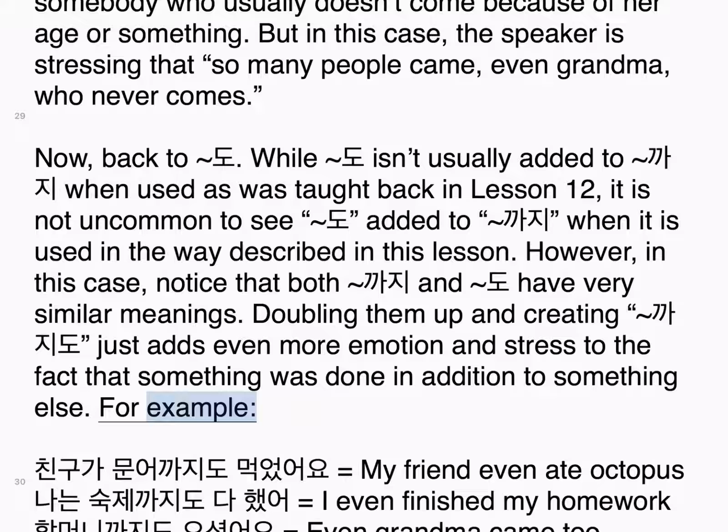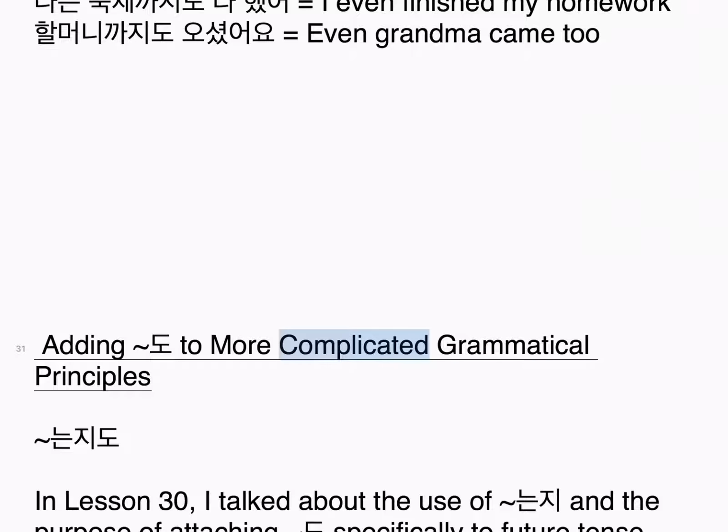For example, 친구가 문어까지도 먹었어요. My friend even ate octopus. 나는 숙제까지도 다 했어. I even finished my homework. 할머니까지도 오셨어요. Even grandma came too. Adding 도 to more complicated grammatical principles.